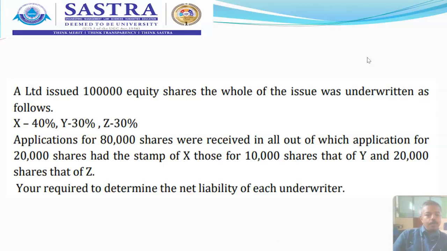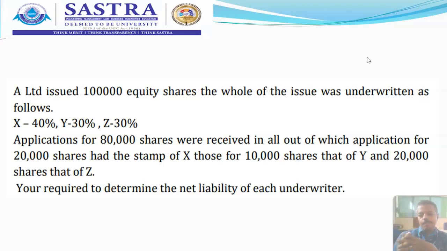So now gross liability minus unmarked applications. In X, you have 40,000 minus 12,000. In Y, you have 30,000 minus 9,000. In Z, you have another 30,000 minus 9,000.